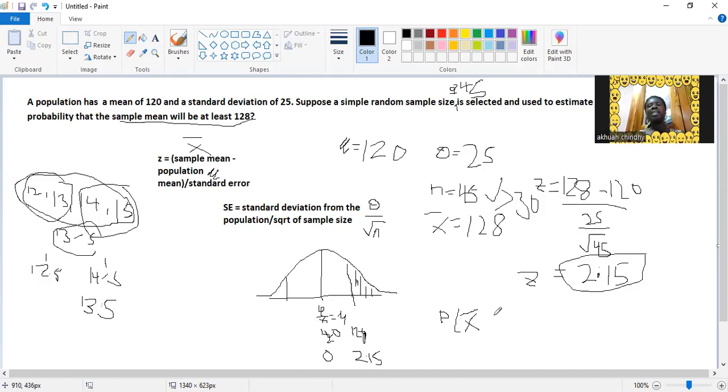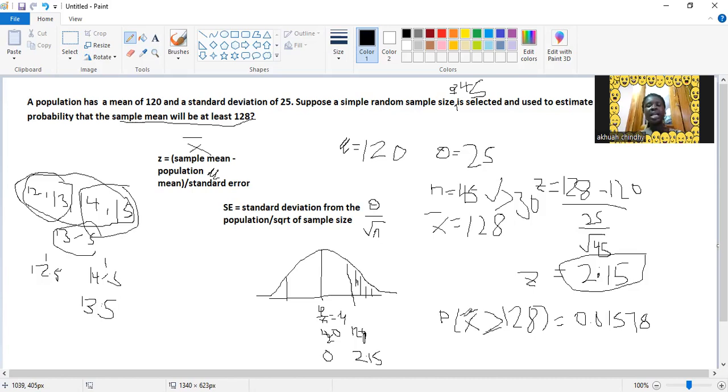And they are saying the probability that it is greater than or equal to 128 is equal to 0.01578.